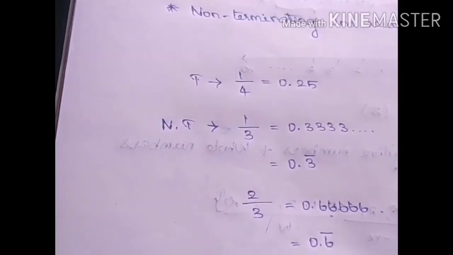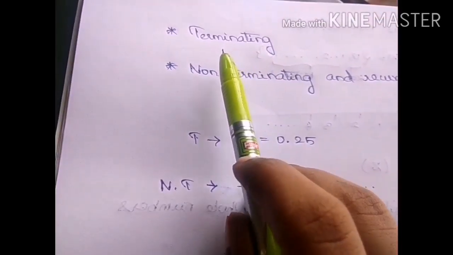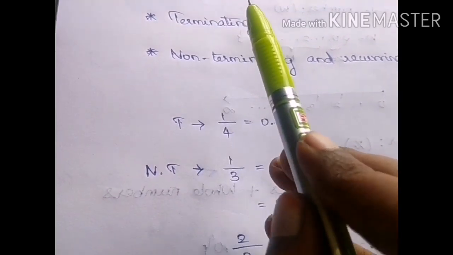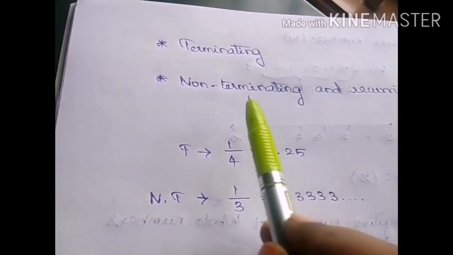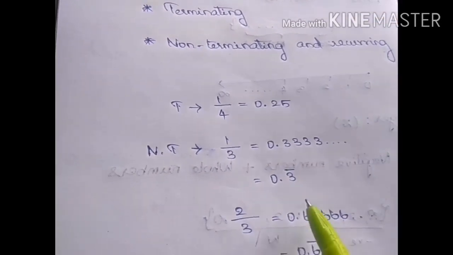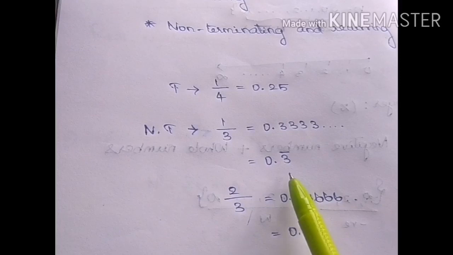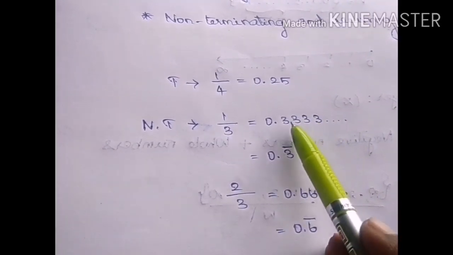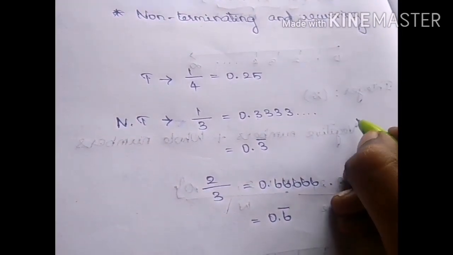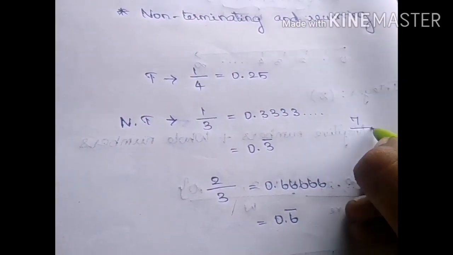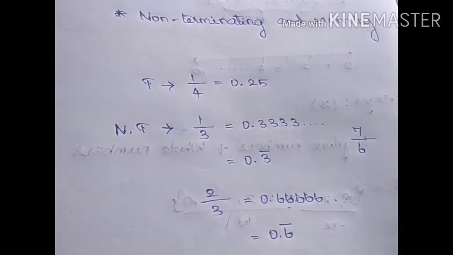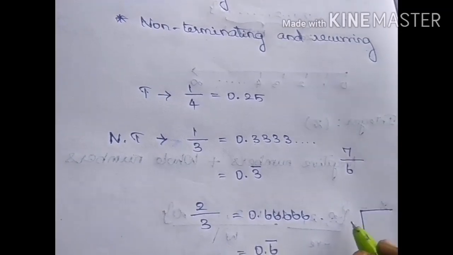I told you that rational numbers are of two kinds. They may be either terminating or non-terminating. If it is non-terminating, it must be recurring. That is, the numbers must repeat. It is not necessary that only one number will repeat. Let me tell you another example. Let us consider 7 by 6, a rational number. What will be the answer of this one? Let us divide and check.